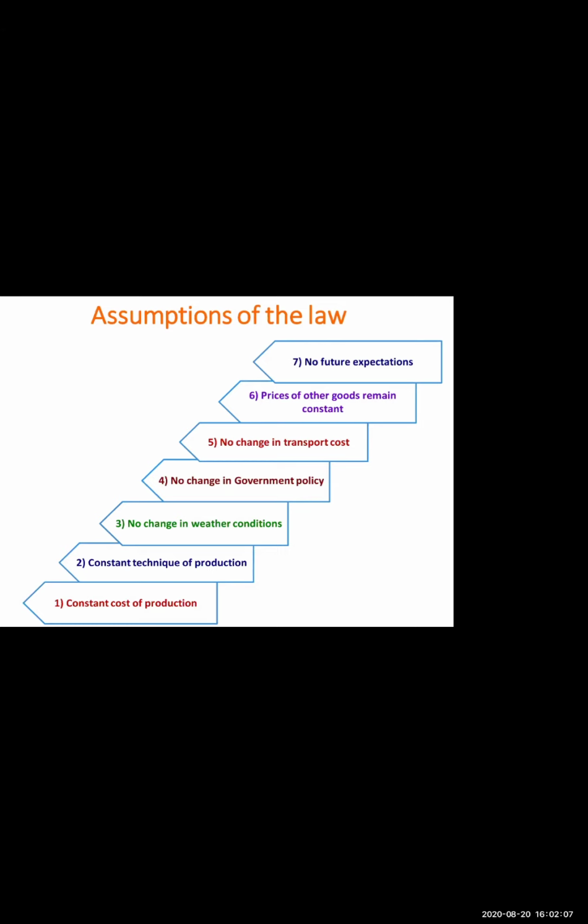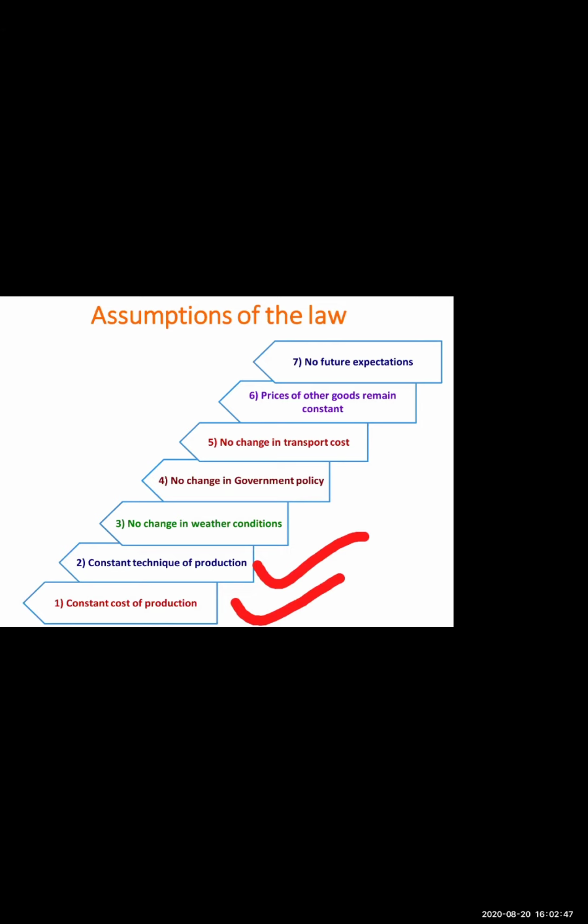Let's move ahead now. Constant technique of production. Now, what is technique of production? We have two types of technique in the production process. Yes, Gauri, exactly. Profit increases. You directly concluded the content. Exactly correct. If we are using good technology, good technique of production, what will happen? A producer will produce more and more product and his profit will increase. Exactly correct.